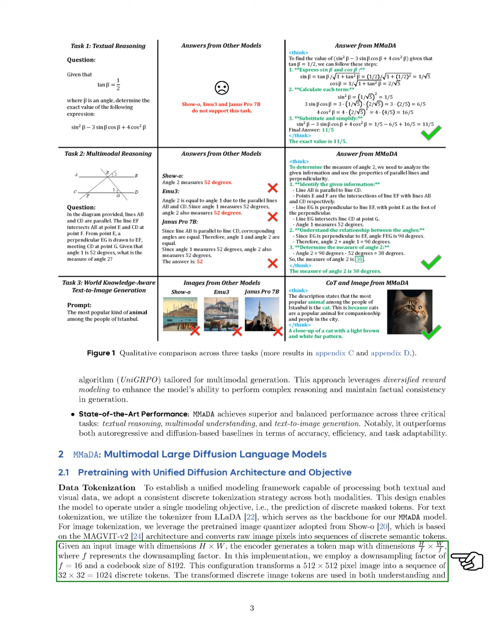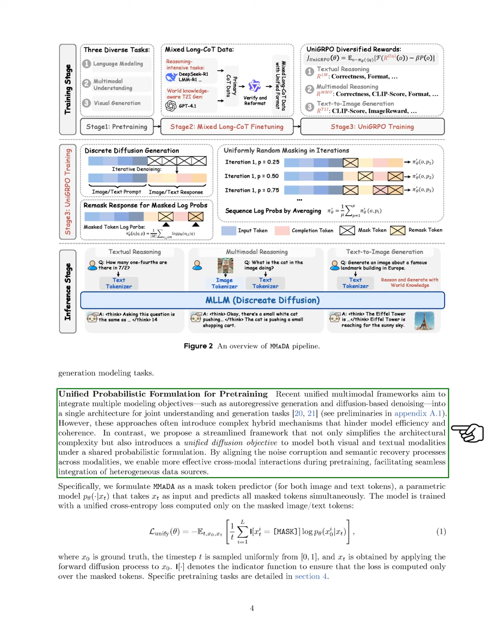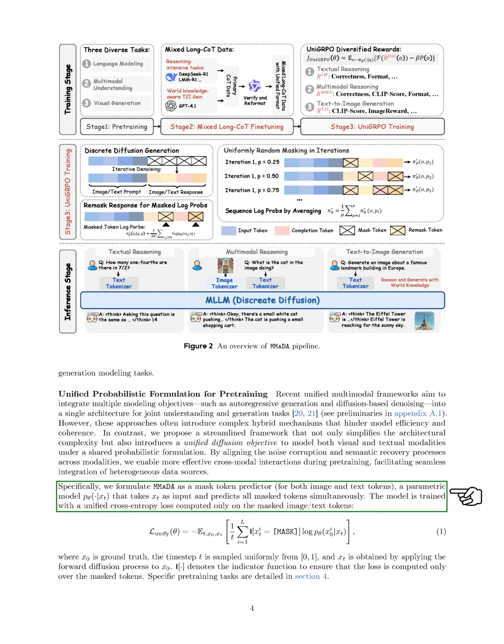Finally, we propose a unified probabilistic framework for pre-training that integrates various modeling objectives into a single architecture. This approach simplifies complexity and introduces a unified diffusion objective for both visual and textual data. By aligning the processes of noise corruption and semantic recovery, we facilitate better interactions between different data types during pre-training. Specifically, we train MMaDA to predict masked tokens for both images and text, using a unified loss function that focuses only on the masked tokens.